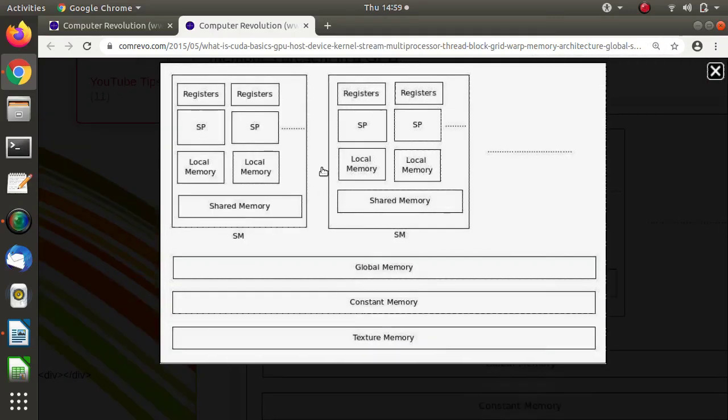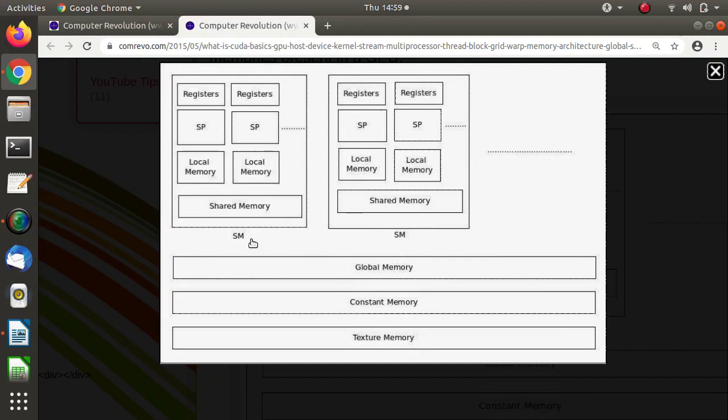Now look at this. When we open any GPU, the GPU consists of many SMs. SM means stream multiprocessor. Our GPU consists of many multiple stream multiprocessors. So this is one SM, another SM, third SM. Likewise, there are many SMs present in our GPU.